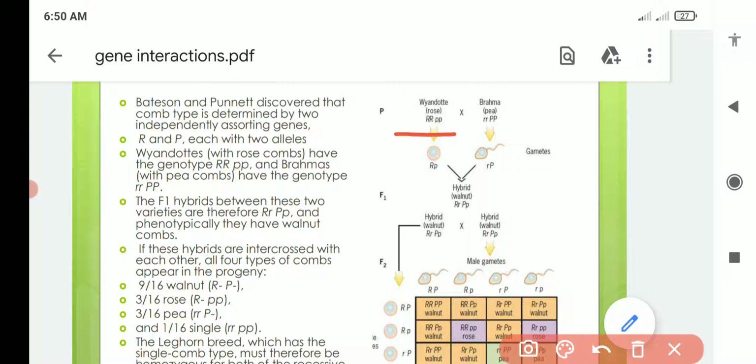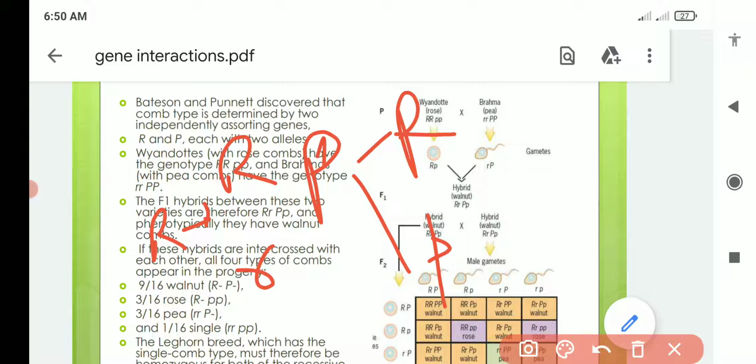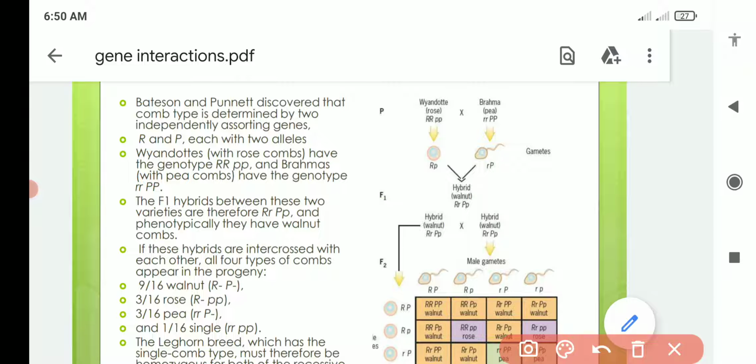When we cross, they are normal genes basically, having two alleles. This R gene has one capital R and one small r allele. Likewise, this P gene will have one capital P allele and one allele that is small p, okay. They are two genes, and each gene has two different alleles.